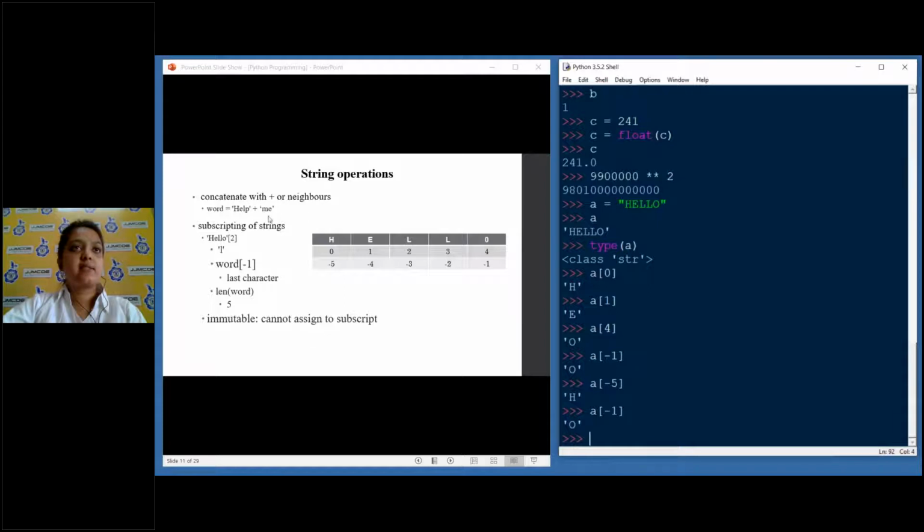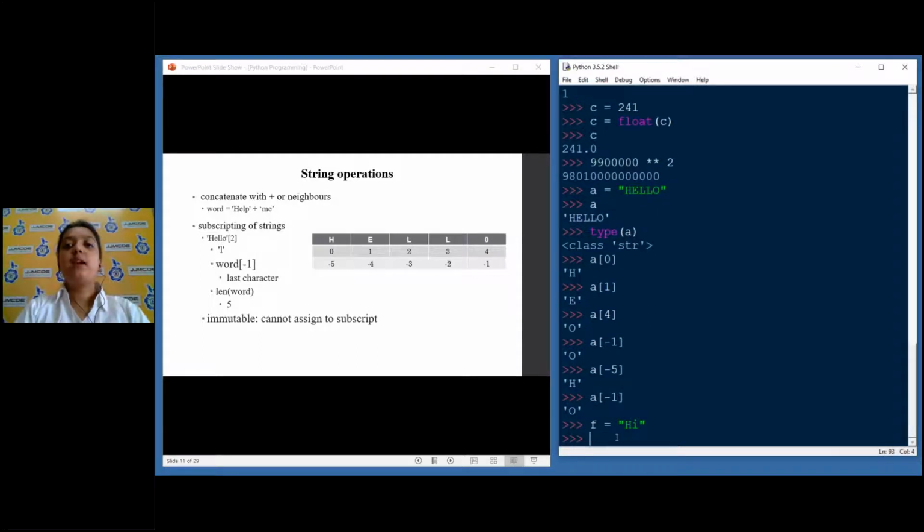Now you can focus on this part: concatenate with plus. What does concatenation mean? To join. For example, I have a sentence. Suppose I have something called hi. Simple. But now I want to put my name or someone else's name. So what we can do in the same place, you can say F is equal to hi, and you can use the plus symbol to put another string.